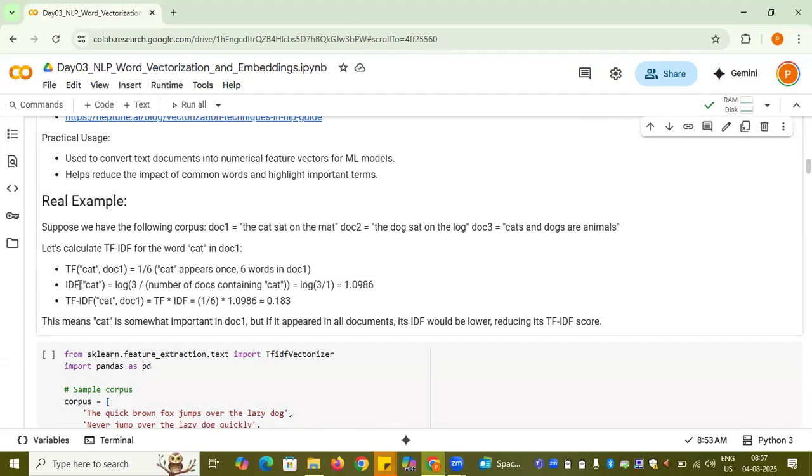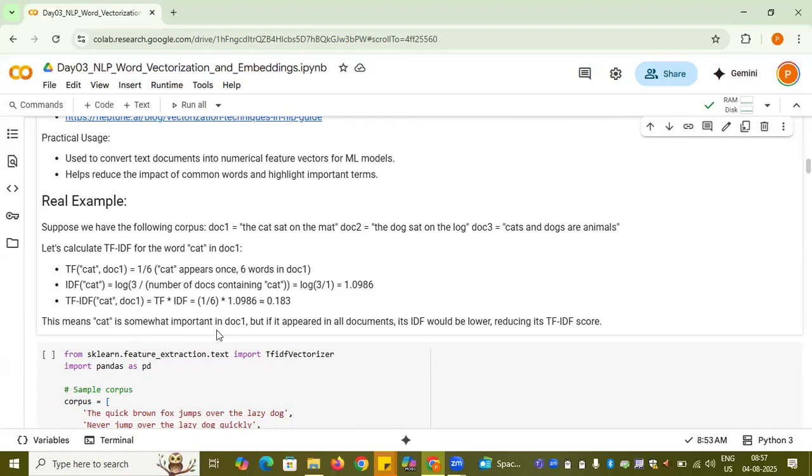Now coming to the IDF, how it is being computed. IDF is basically log of the number of documents, which is 3, divided by the number of docs containing the cat. So this is the formula. If you see, it appears in one and only one document. So the term frequency of cat in doc1 is 1 by 6 into this, so it's like 0.183.